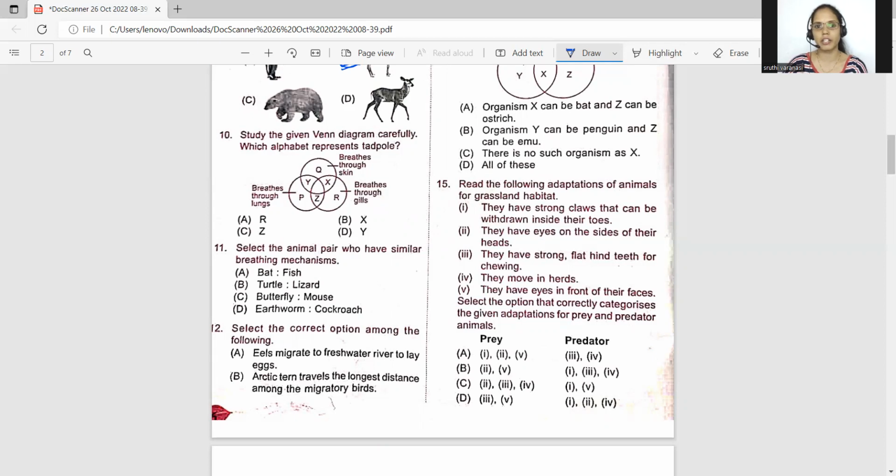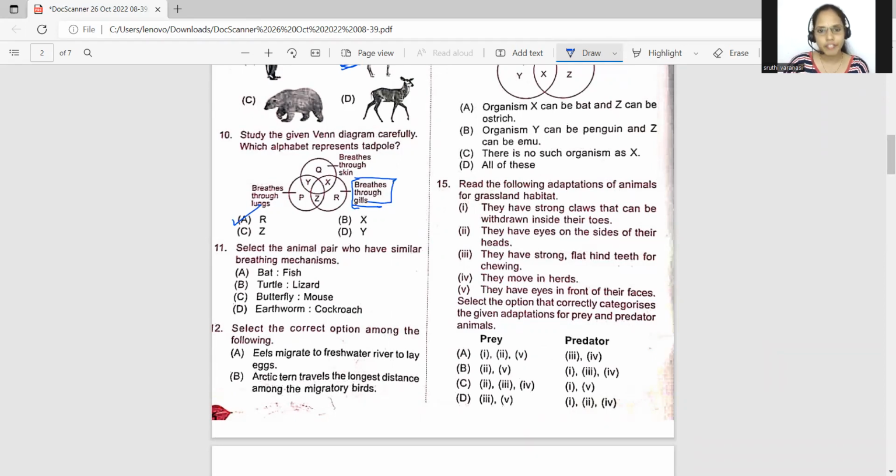It may be aquatic. They're asking you which alphabet represents the tadpole. So you know tadpole will breathe only through the gills. And R is indicating that the organism breathes through gills. So tadpole will be R. The correct answer is option A.